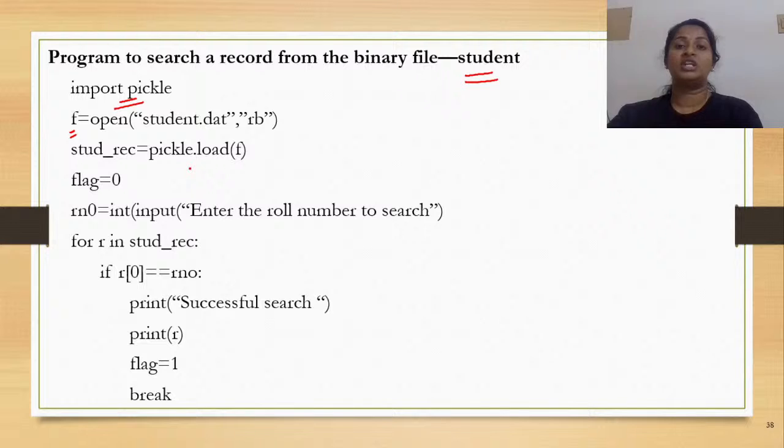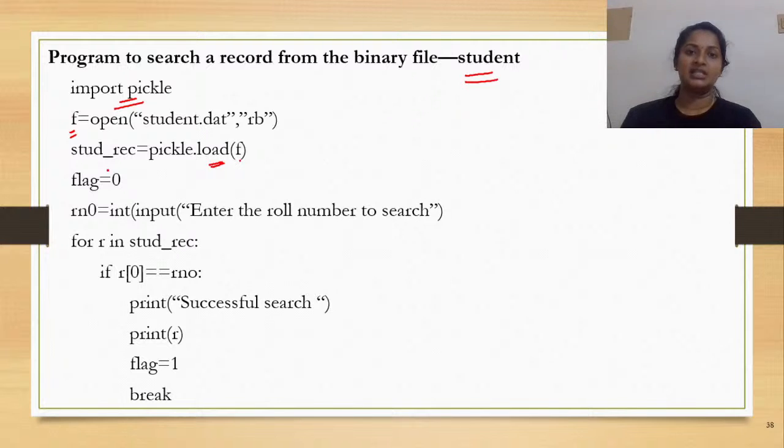Now you are going to read the contents of the file. That means unpickling, using which method? Using the method load, and this load is defined in the pickle module. So how do you invoke it? pickle.load of f. What is f? f is the argument that is being passed, which is the file handle.